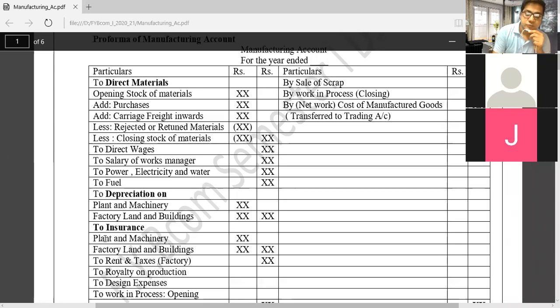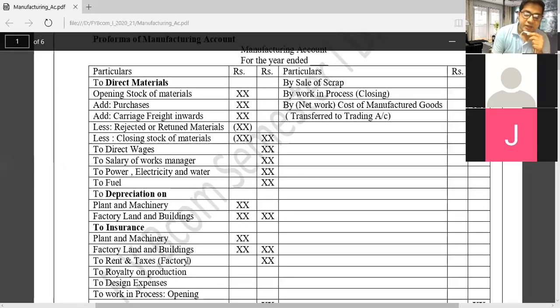Insurance of plant and machinery, factory land and building, is related to the factory. Plant and machinery available in our factory, we will take the insurance. Land and building of the factory, we will also take the insurance. It is an expense of the factory, so we can debit it in our manufacturing account.